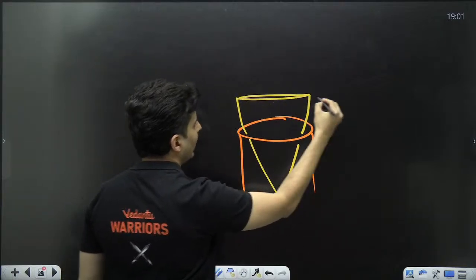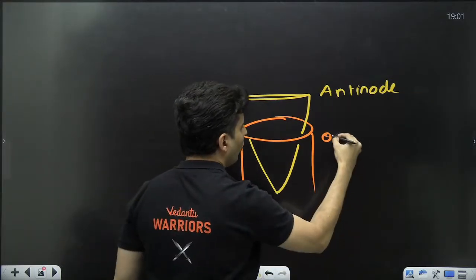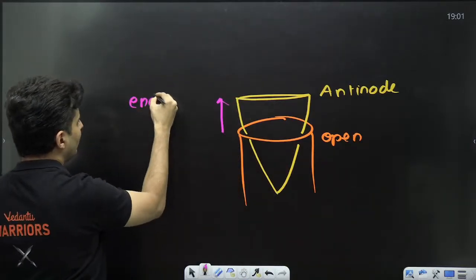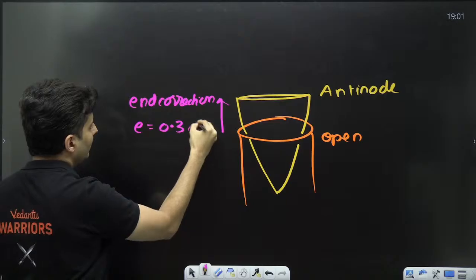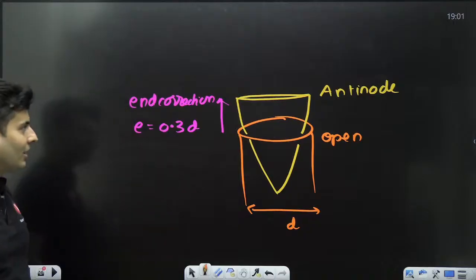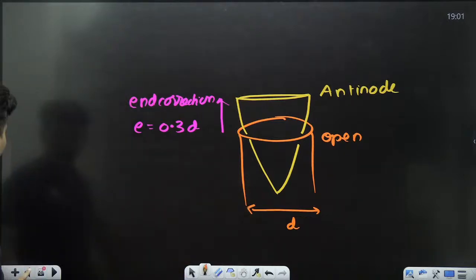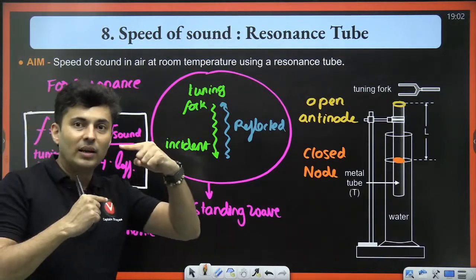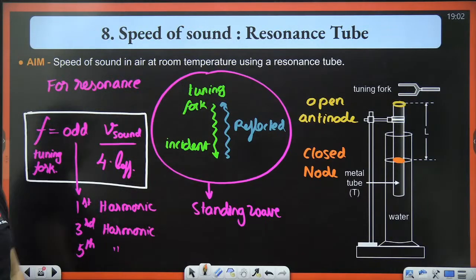This is where you get your antinode from the open side of the pipe. This distance where the antinode is formed is also called the end correction, and that end correction is 0.3 times the diameter of the pipe. So that correction has to be used to actually find the effective length of the pipe. If you remember, I had put length effective. That means it's not the actual length which you measure, you have to also take into account the end correction.